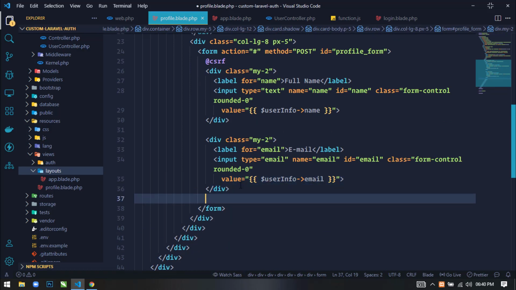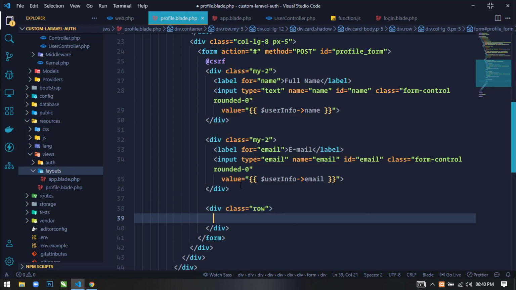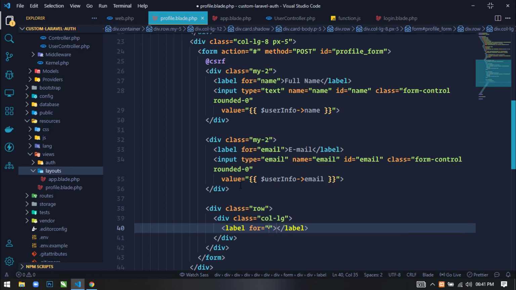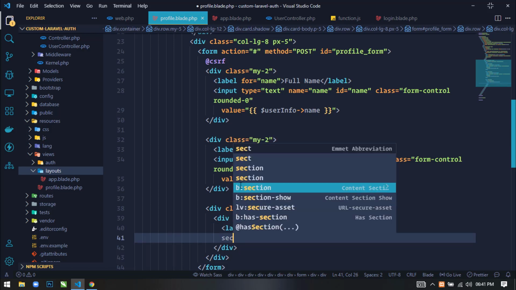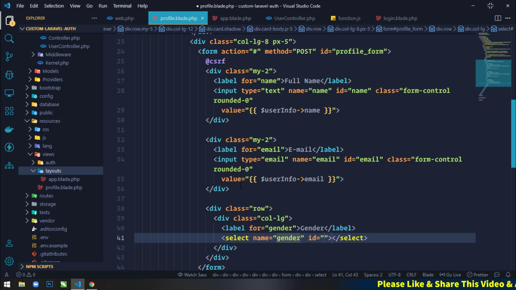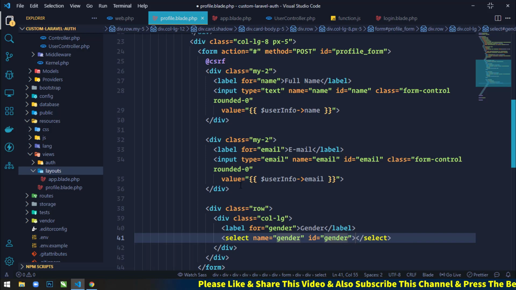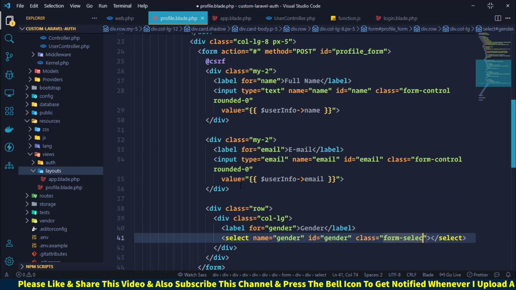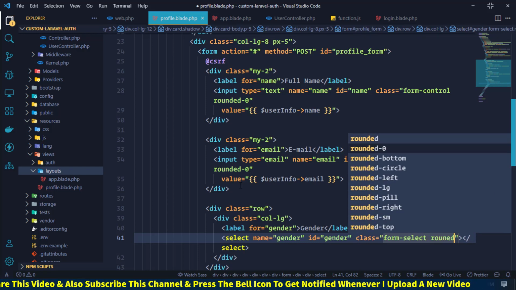Now next we will create a new field for gender. So here I will create a row. Now inside this row I will create column lg, then label for gender, and here I will write gender. And just below this label I will use select and name gender, id gender and class form select rounded 0.